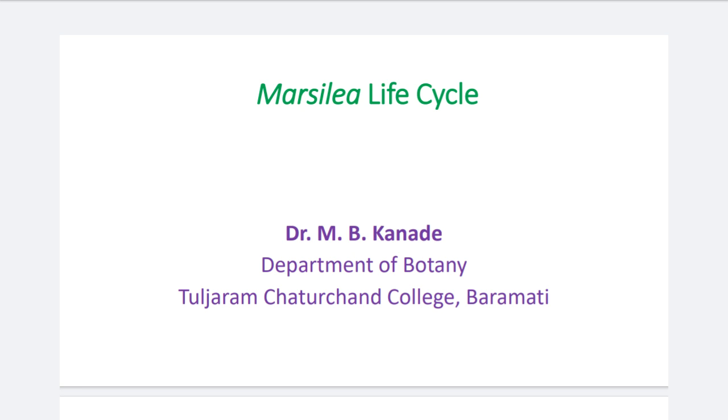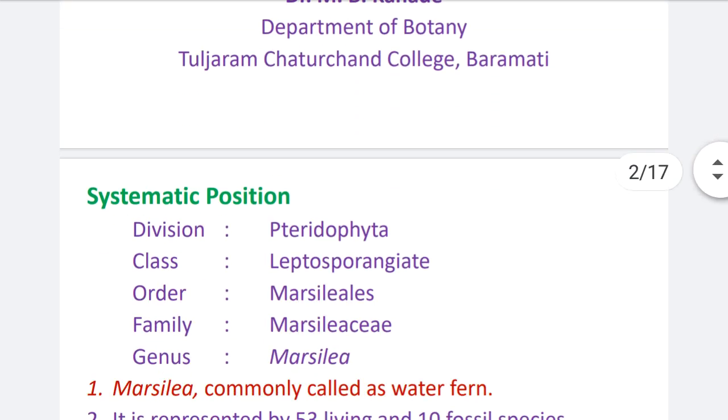And in the next lecture, in part second, we are focusing on the sporophytic structure, then spores, their germination, their gametophytic structure, then sexual reproduction, and at the last, alternation of generation. So in today's lecture we are starting with Marsilea life cycle part first.